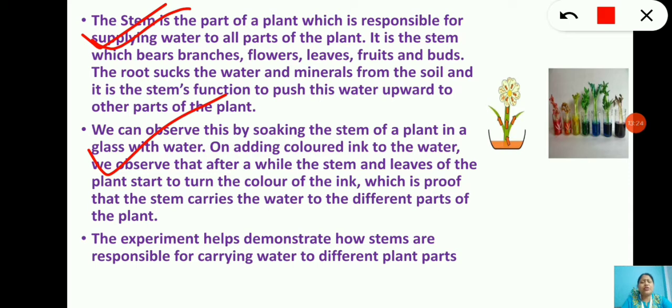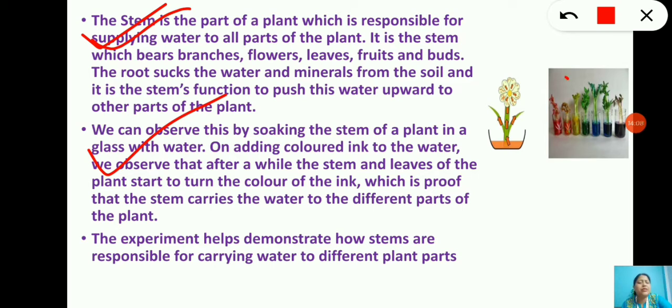Here, what has to be done? The stem of the plant has to be soaked in water in a glass. On adding colored ink to the water, we will observe that after a while, the stem and the leaves of the plant start to turn the color of the ink, which is proof that the stem carries the water to the different parts of the plant. Means if we dip the stem cutting in colored water, after some time we will find streaks of color in the stem and the leaves, which confirms that the stem conducts water and minerals. So the experiment helps us to demonstrate how stems are responsible for carrying water to different plant parts.